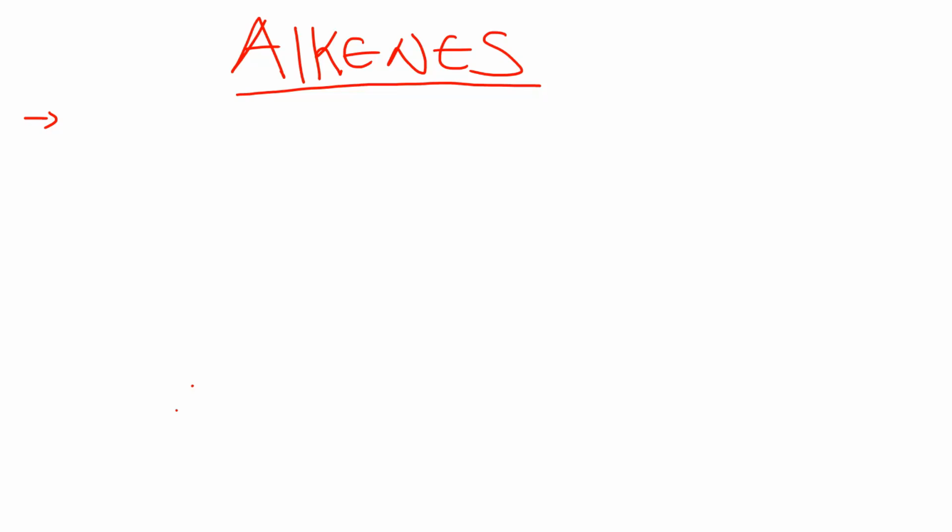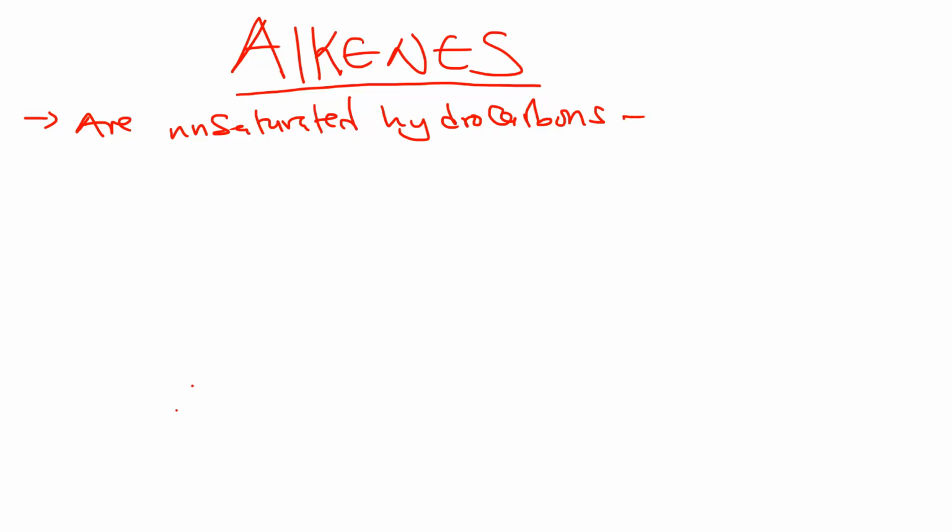But coming to this, we are going to say alkenes are unsaturated hydrocarbons. And I guess you have an idea what unsaturated hydrocarbon means. It is because they have a carbon to carbon double bond.